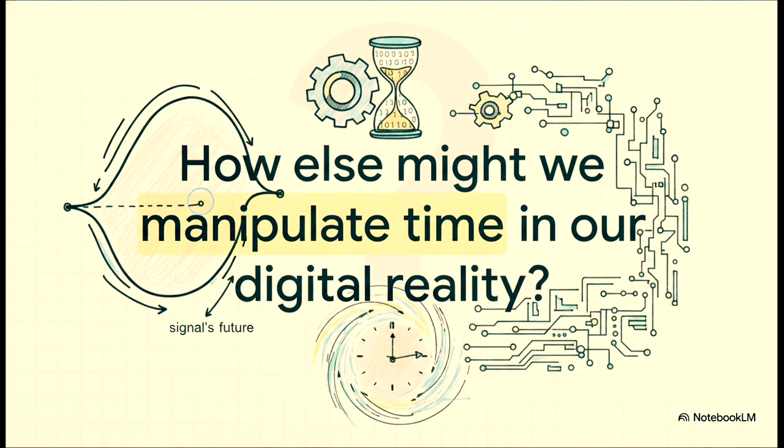I really want to leave you with this final, kind of provocative thought. We've seen how physics puts strict boundaries on our physical world, yet it still allows for these totally mind-bending temporal illusions through phase manipulation. So, if a simple global delay in a digital architecture gives an audio processor literal access to a signal's future, how else might we start manipulating the envelope of time, especially as our reality becomes more and more dictated by digital architecture? Keep analyzing the shape, guys, not just the point.